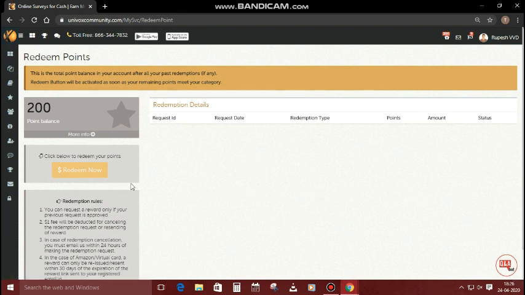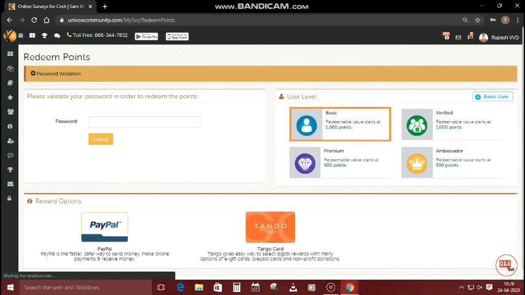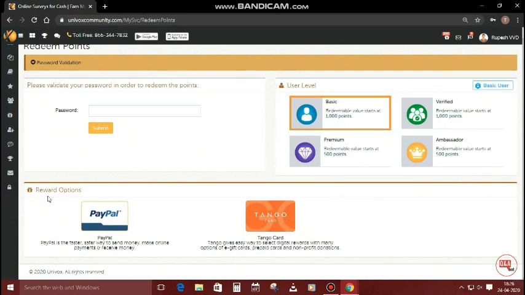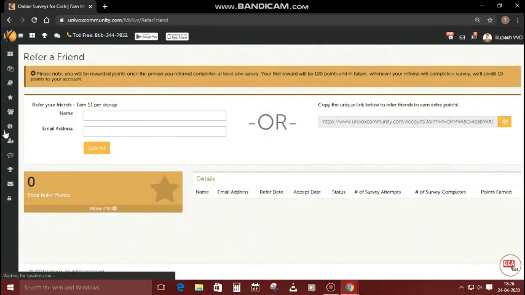If you want to redeem the points, you need to send a payment request to the Univox website. You can see here, you can withdraw your money by using a PayPal account. Next, you can see here, you can refer a friend by using your email ID or any other social media websites.